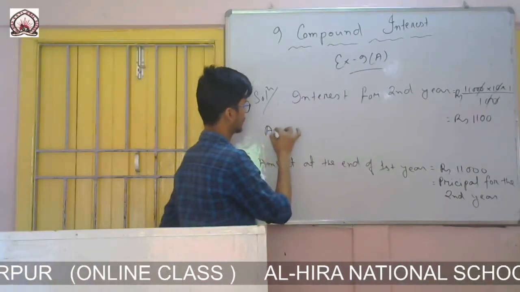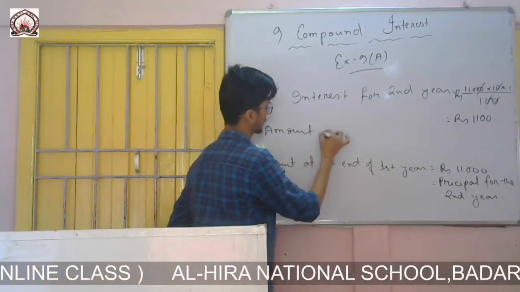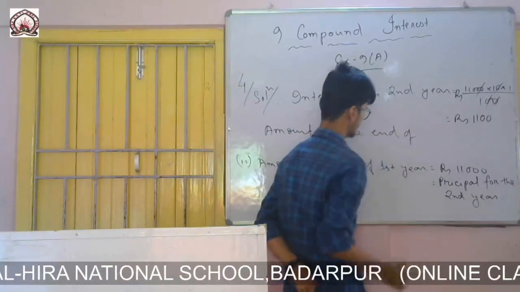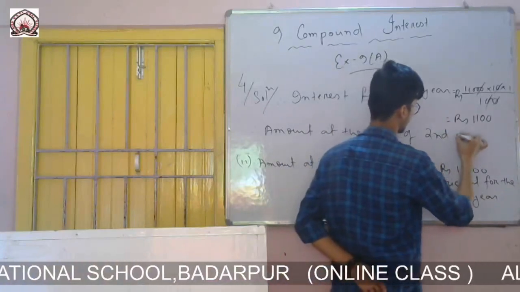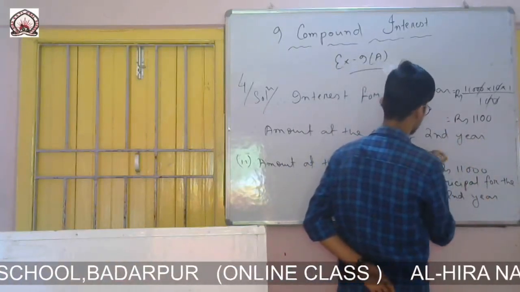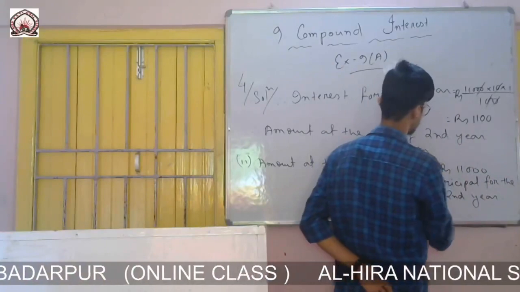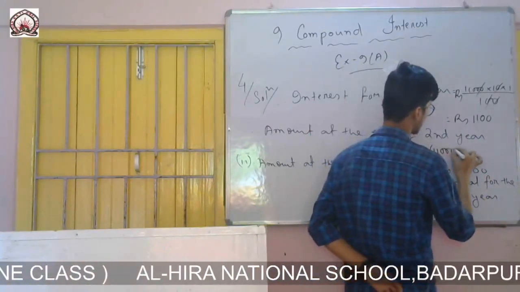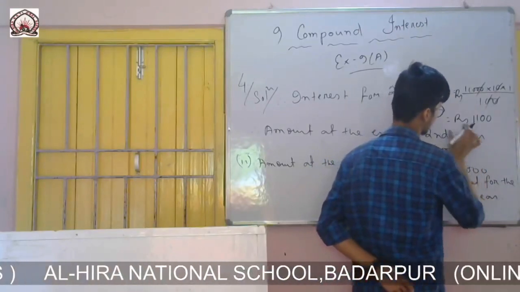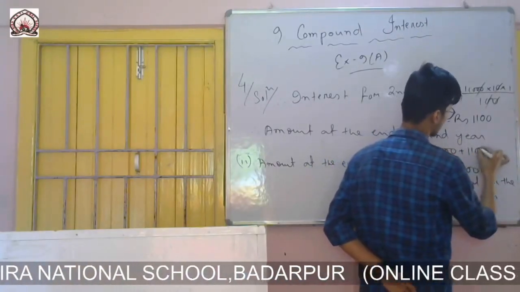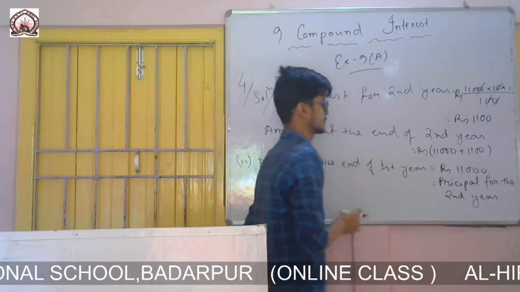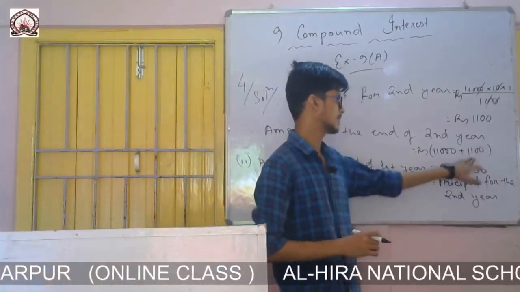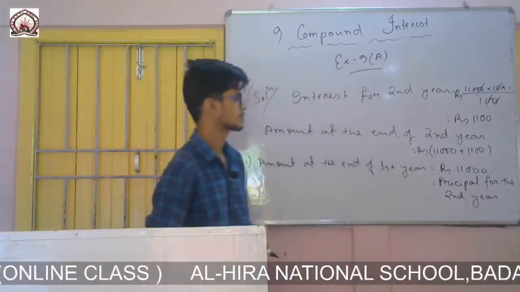So now we have to calculate the amount. Therefore amount at the end of second year is rupees principal plus interest, not SI. Principal is 11,000 plus 1100.